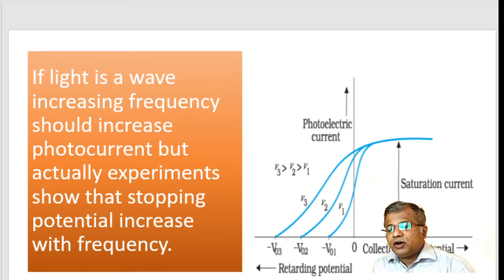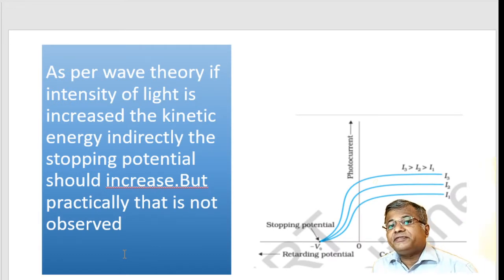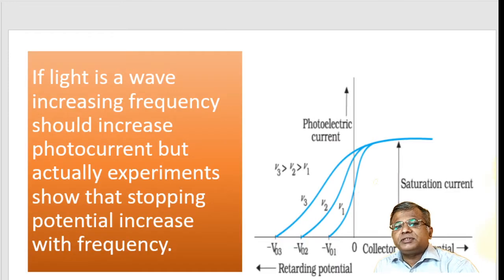So these two observations do not support the wave theory of light. What is the first observation? If I increase the intensity, as per wave theory the kinetic energy should increase, but the kinetic energy of the photoelectrons is not increasing at all. The second very important observation is that if I increase the frequency, there should again be an increase in photocurrent as per wave theory, but practically you can see this flat line over here: mu2 is greater than mu1, mu3 is greater than mu2. That means frequency is increasing, but the current remains flat.